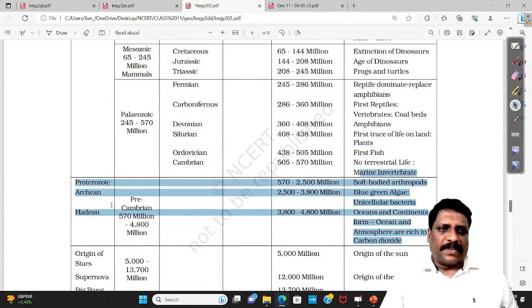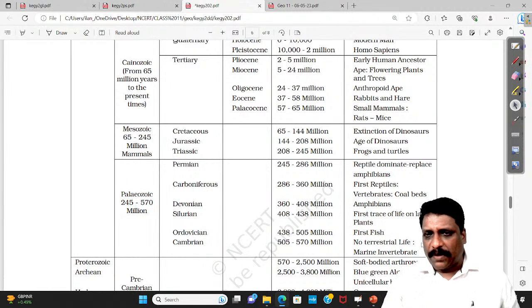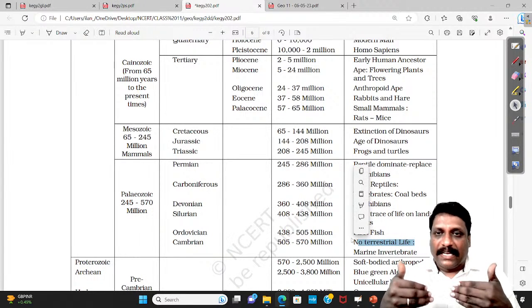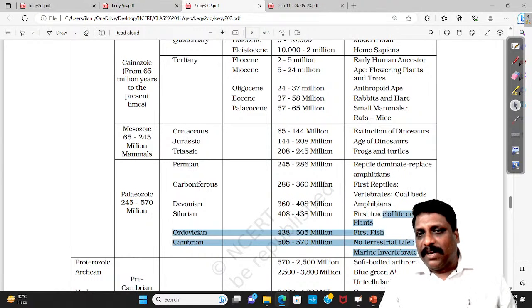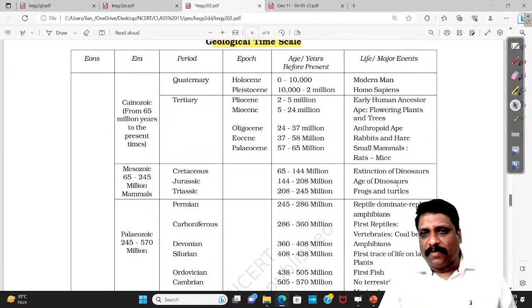Then again, Paleozoic era, somewhere around 245 million years to 570 million years. What has happened? Somewhere they say this is the time when marine invertebrates started having their formation, Cambrian. And at Cambrian time, there was no terrestrial life. Terrestrial means land. Life on land was not there. Slowly, steadily, one side you can see the evolution of life. Then comes the Mesozoic era. Some of the very important major events they have marked. Just read this geological time scale.